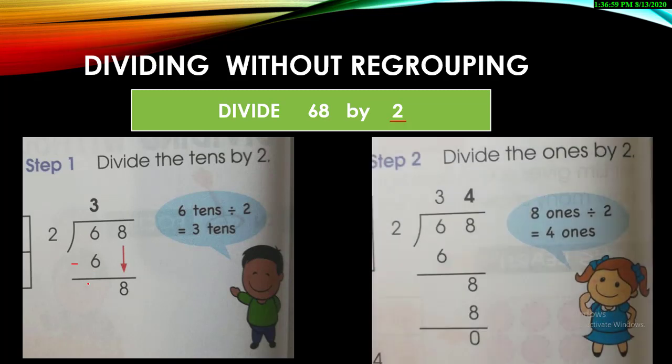For the same question, after solving it, this arrow will show you that now it's the turn to divide 8. So you will write down 8 and again read the table of 2. 2 fours are 8. So you will mention 4 on the top and 8 minus 8, and your answer is 34. Yes, when you divide 68 by 2, your answer is 34. This is the same method of division that you were doing previously, and I told you that you can solve these questions very easily once you start practicing.